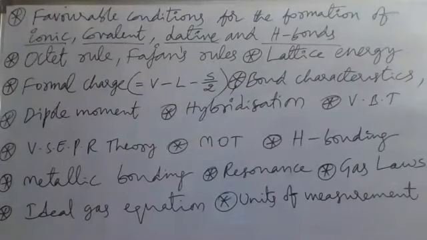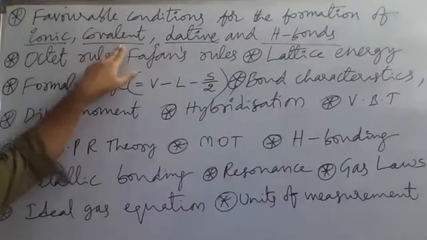The metal atom should have low ionization potential, and the non-metal should have higher electron affinity to form the negative ion easily. Then transfer of electrons takes place and ionic bond forms easily.